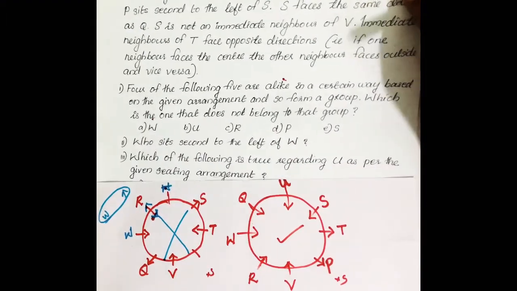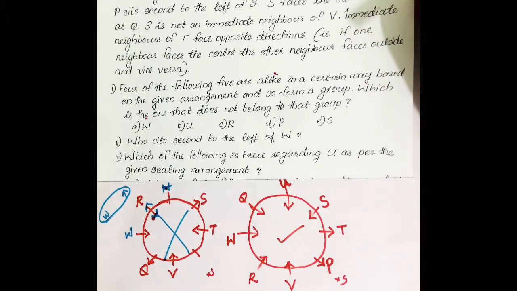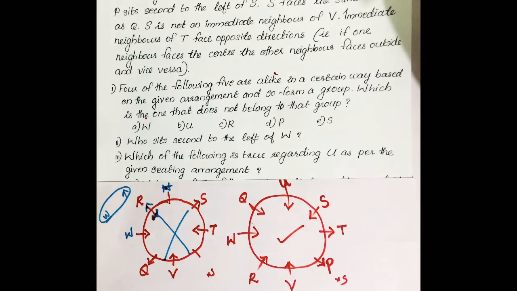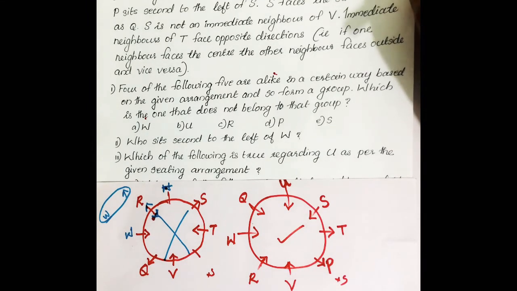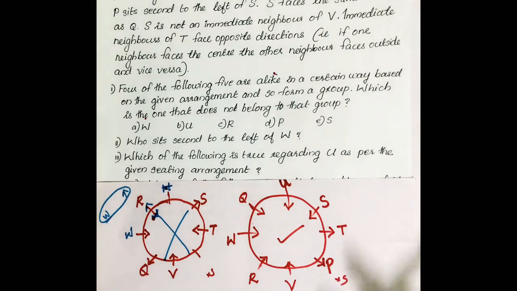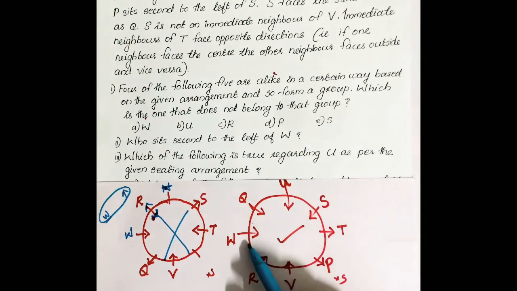Then we can check the questions. First question: four of the following five are alike in a certain way based on the given arrangement and so form a group. Which is the one that does not belong to that group? Options are W, U, R, P, S. First option W: W is here, it is facing towards center.